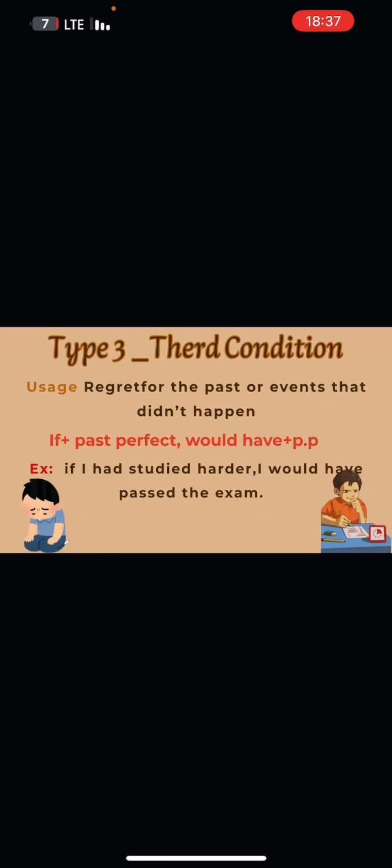Now let's look at type 3, which talks about the past. It describes things that didn't happen and often expresses regret. The structure is the first sentence, if plus past perfect, comma, the second sentence would have plus past participle. For example, if I had studied, I would have passed the exam. I didn't study, so I failed, but I imagine a different past.